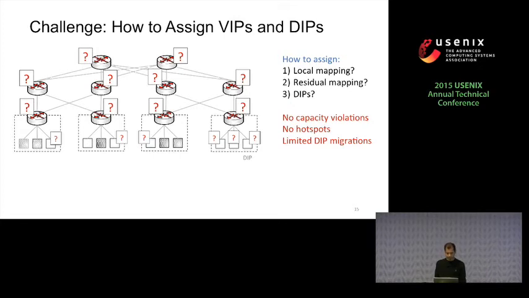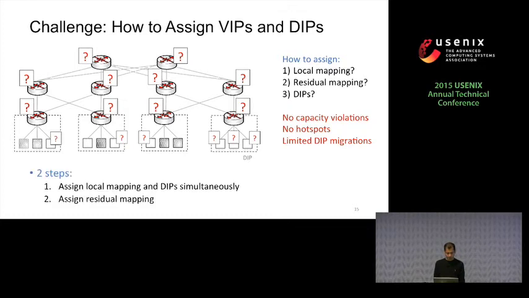And we calculate these mappings so that we don't violate the capacities on individual resources, and at the same time we also don't want to create hotspots where some DIPs are overutilized while other DIPs are underutilized. And lastly, we calculate these assignments so that we limit the DIP migrations, because the DIP migrations could affect the transient availability of online services.